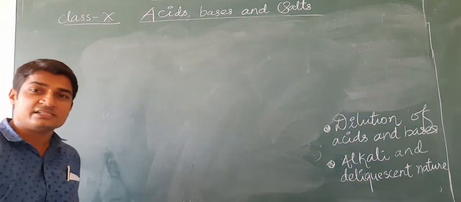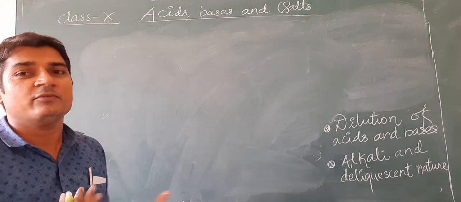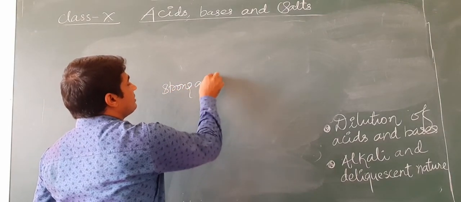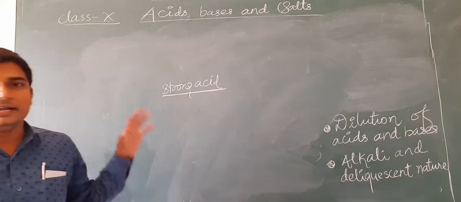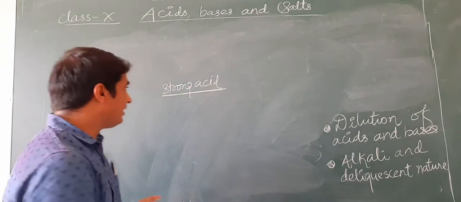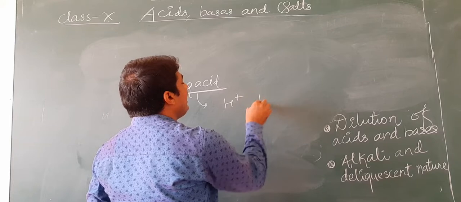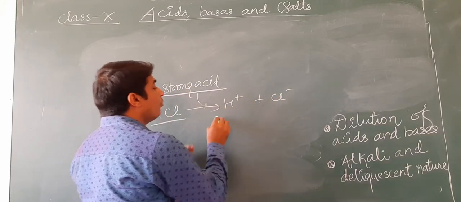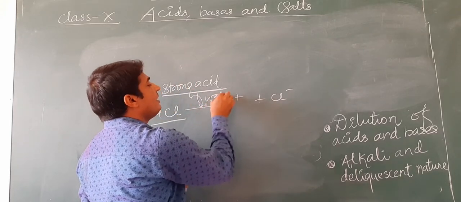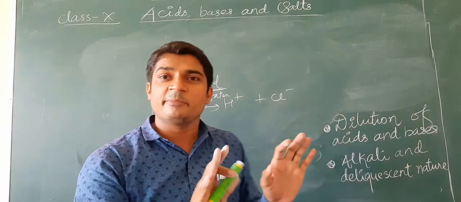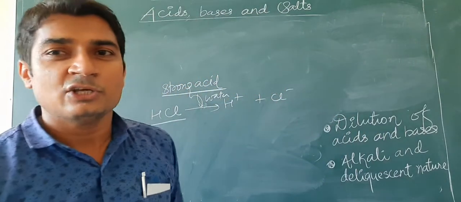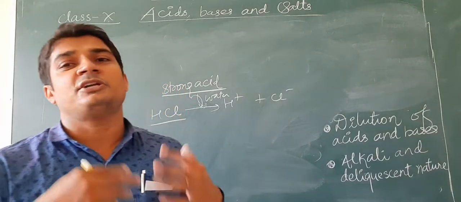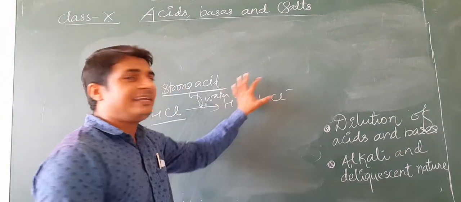What happens to the concentration of acid and bases when we are adding water to it? So for strong acid, what happens? If we are adding water to strong acids, then what happens? They are already ionized. And if we are adding more water to it, then the number of ions remains the same because they are already ionized. So there is no possibility of increasing the dissociation or ionization. So the number of ions is fixed.